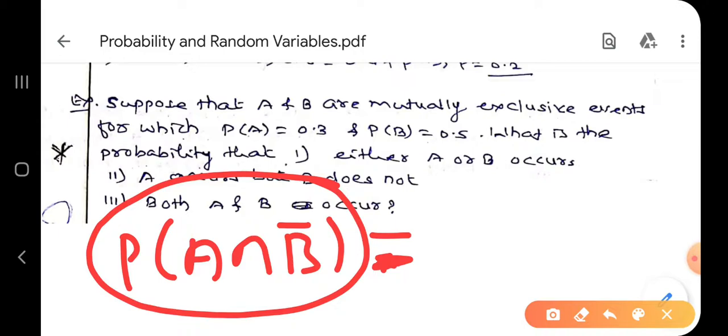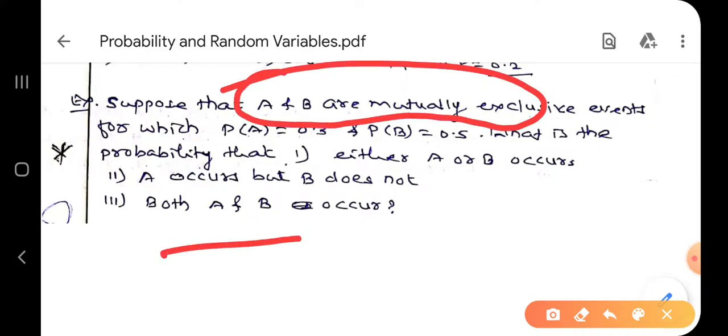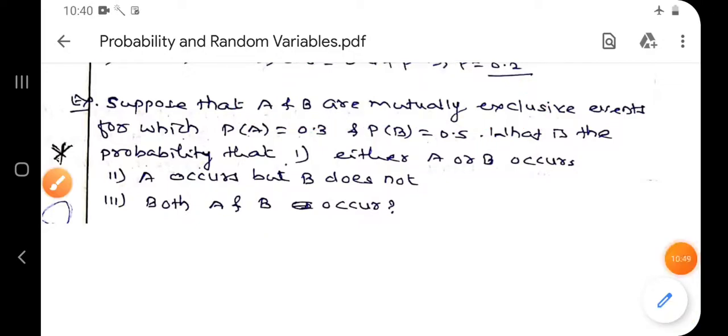P of A intersection B complement means P of A minus P of A intersection B. You have to solve that. And third one, both A and B occur. Not possible because A and B are mutually exclusive. Both events cannot occur at the same time. So these are the questions there.